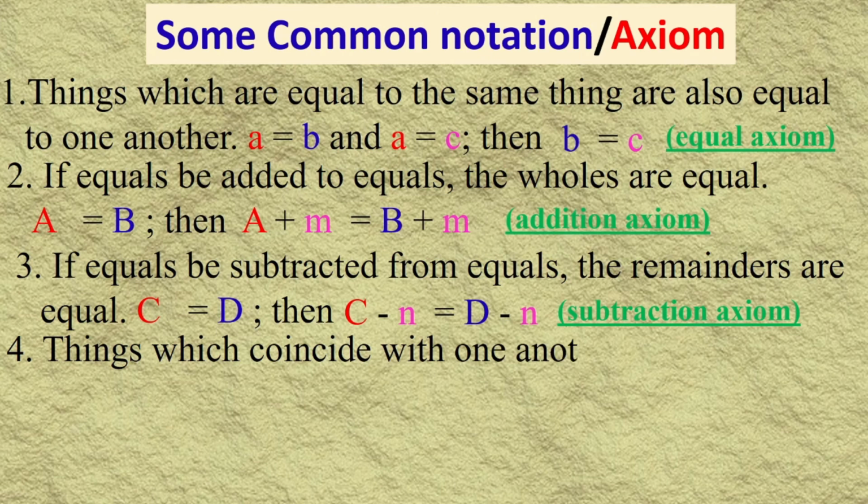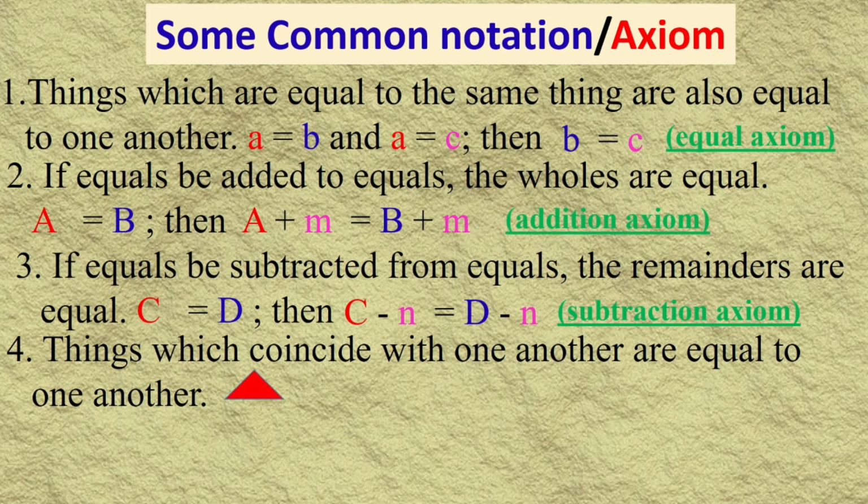Now next, things which coincide with one another are equal to one another. Meaning any triangle, say a red triangle, and another blue triangle of the same shape. When the red triangle coincides with the blue triangle with respect to angle, side and area, same to same, it implies these two triangles are equal in area, shape and all things.